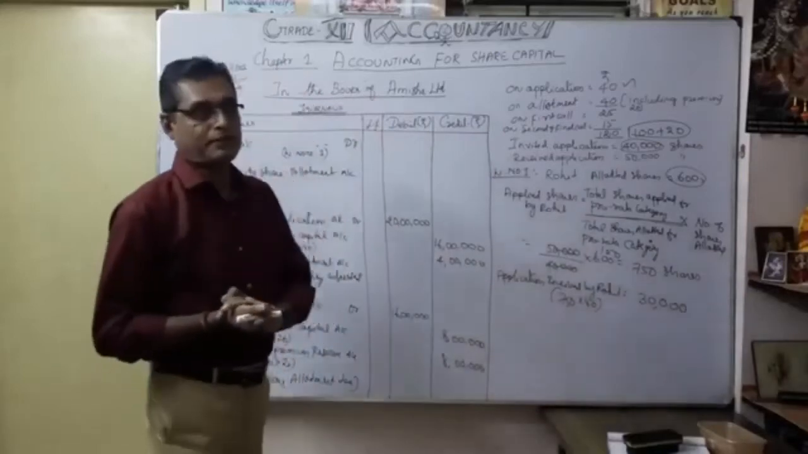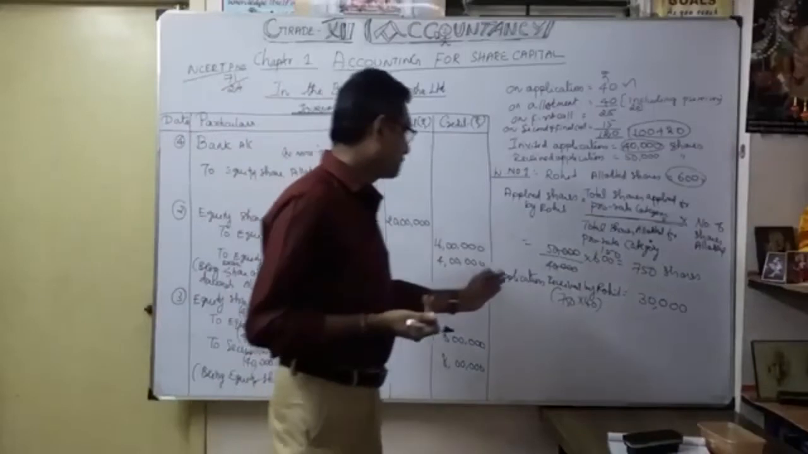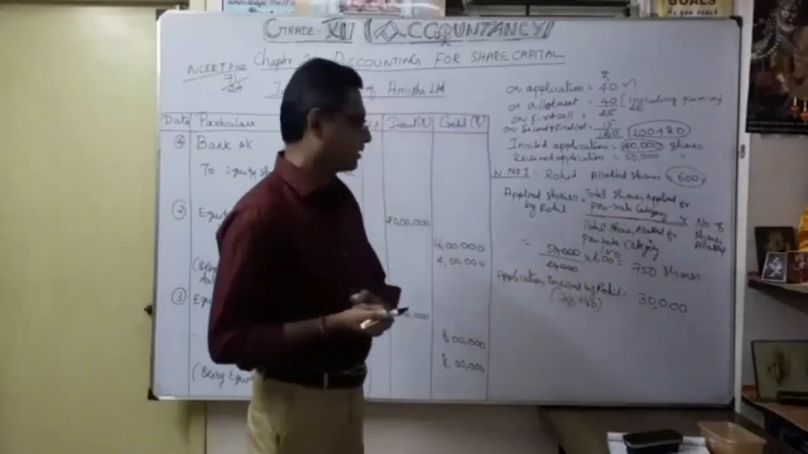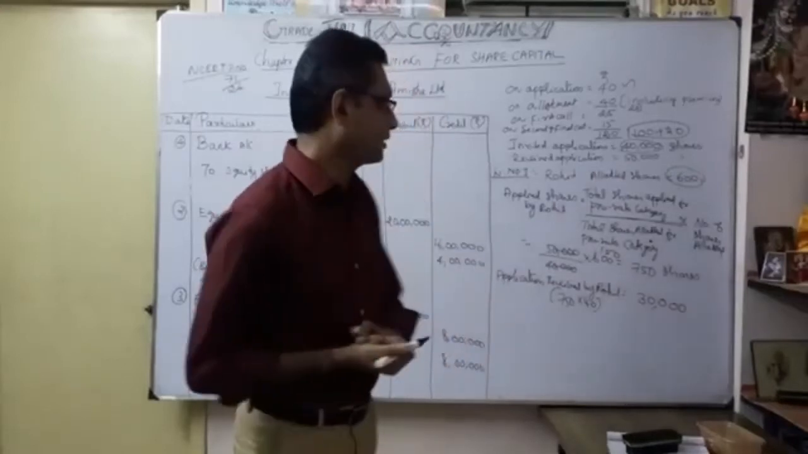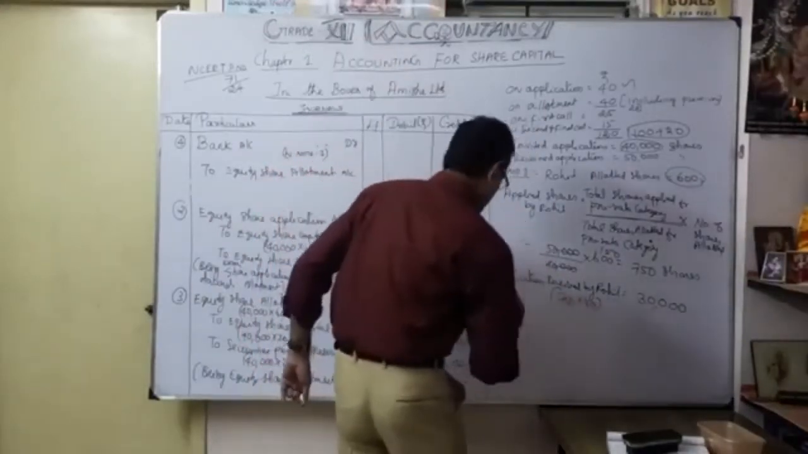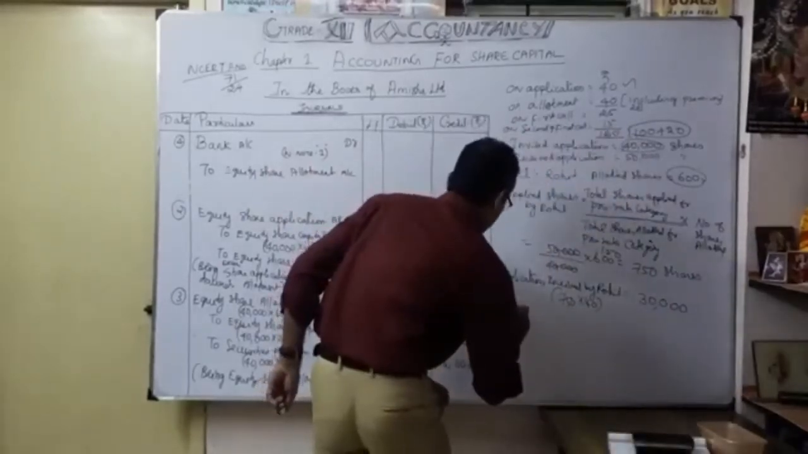He gave money to the company Amisha Limited. So application received by Rohit. How much amount? Total coming under 30,000. How? 750 into 4. It is actually due for what? Application money.